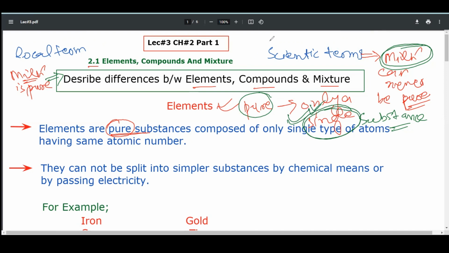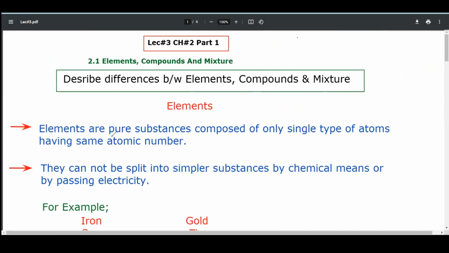Now come to the definition of element. Elements are pure substances composed of only a single type of atoms having the same atomic number. This is the first term: atoms should be of a single type, and they should have the same atomic number.